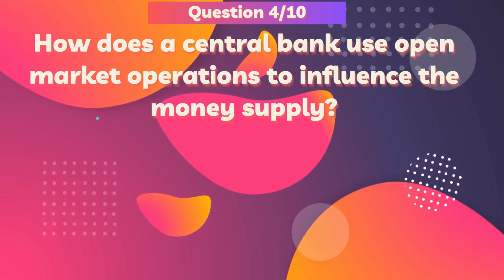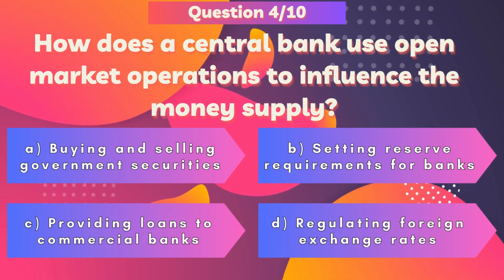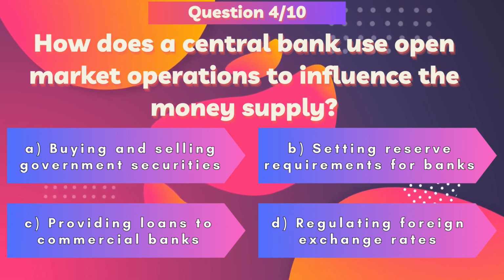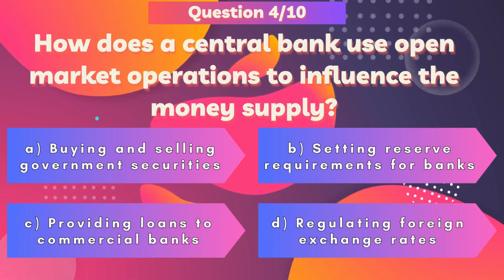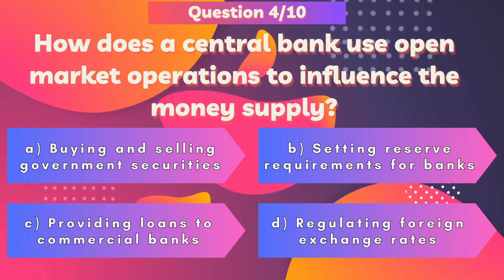influence the money supply? Here are the possible answers. A. Buying and selling government securities. B. Setting reserve requirements for banks. C. Providing loans to commercial banks. D. Regulating foreign exchange rates.